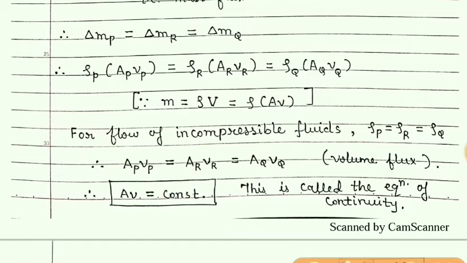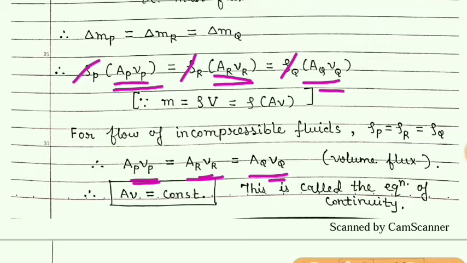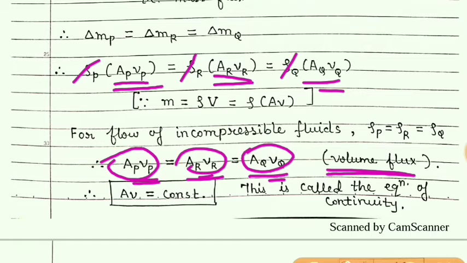So if this density is removed, what remains is APVP, ARVR and AQVQ, and this area into velocity is nothing but the volume flux.